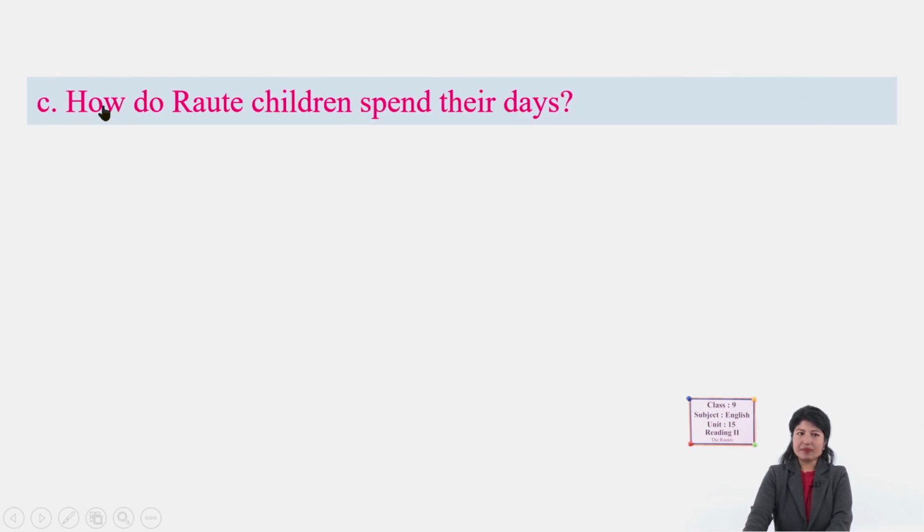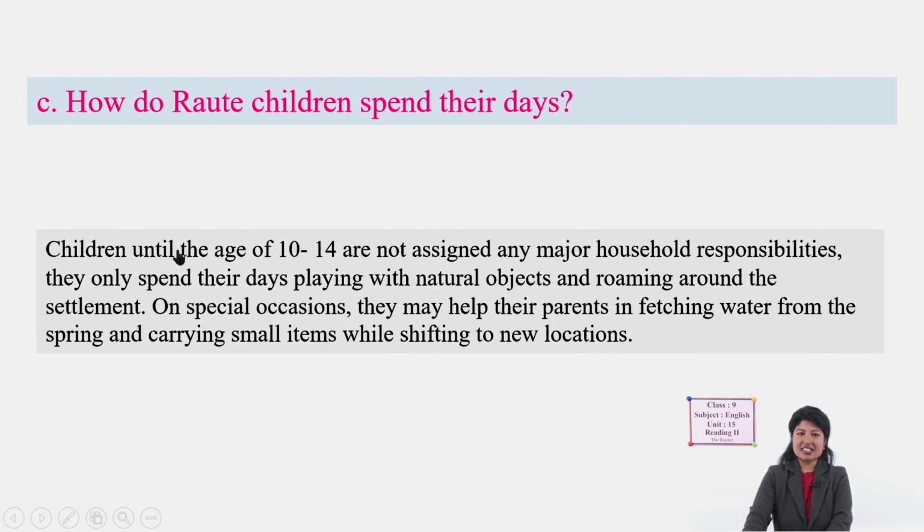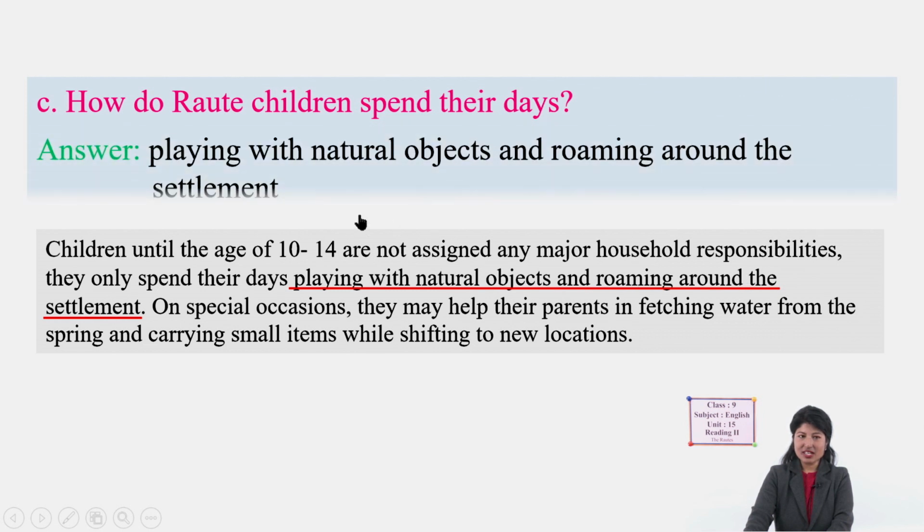Number C. How do Raute children spend their days? It's very interesting, right? Children of 10 to 14, they are not given any special task, but they spend their life playing and roaming around. Okay, playing with natural objects and roaming around.